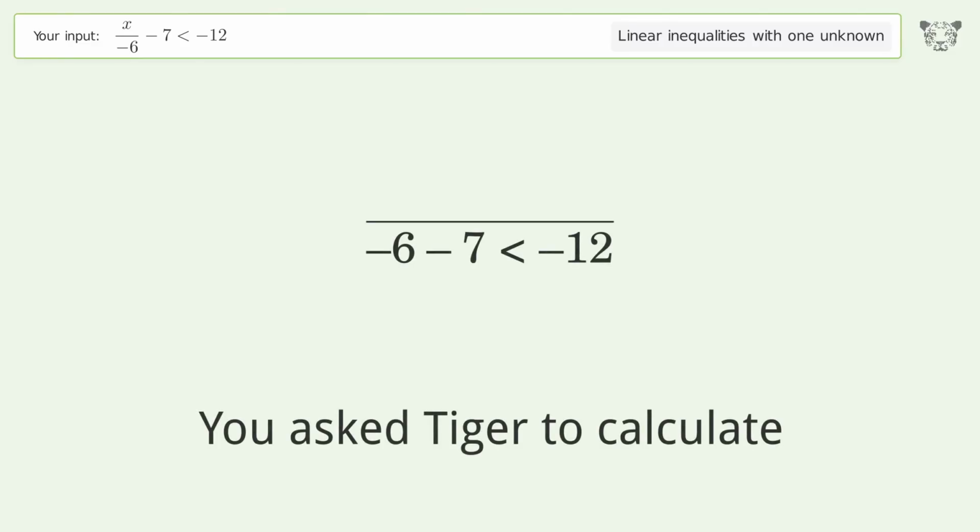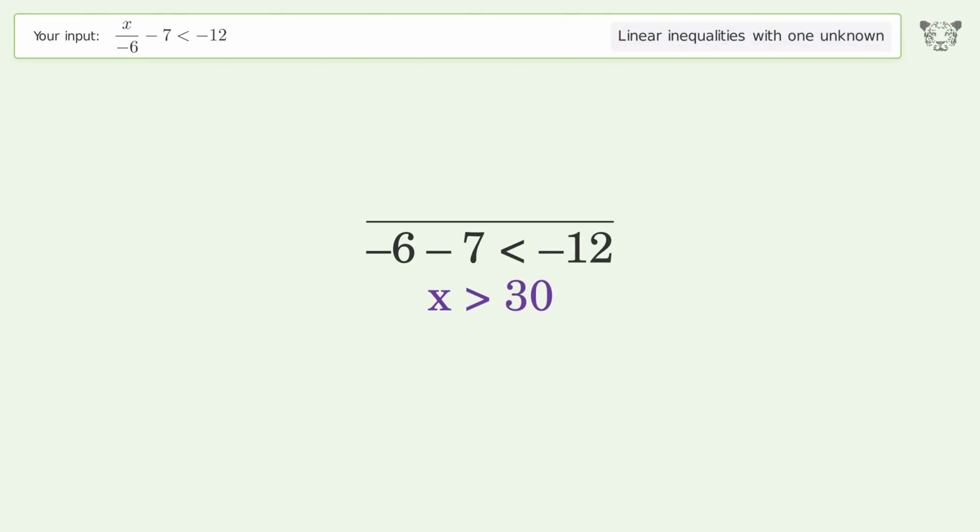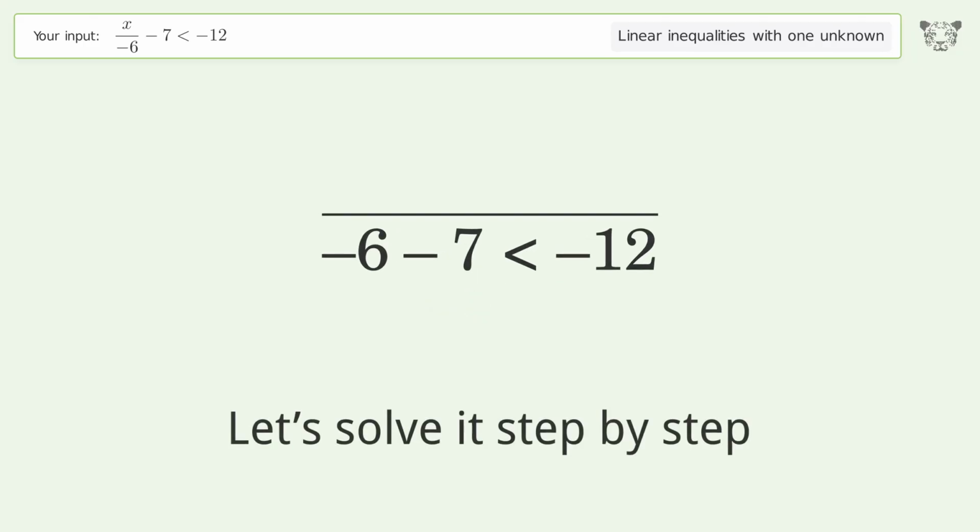You ask Tiger to calculate. This deals with linear inequalities with one unknown. The final result is x greater than 30. Let's solve it step by step.